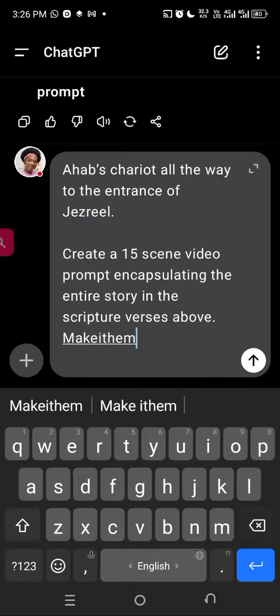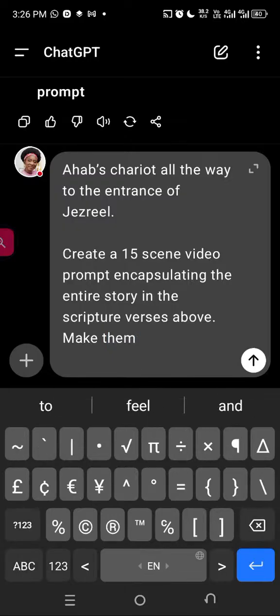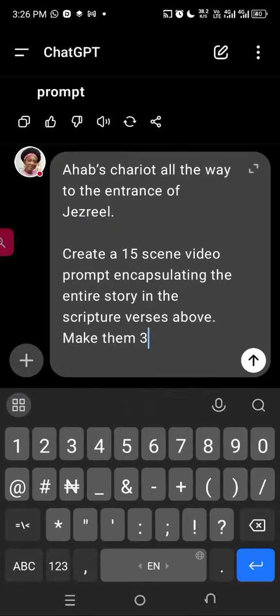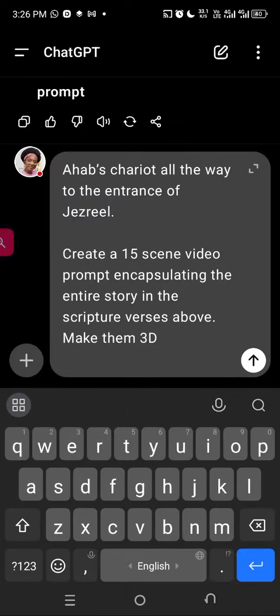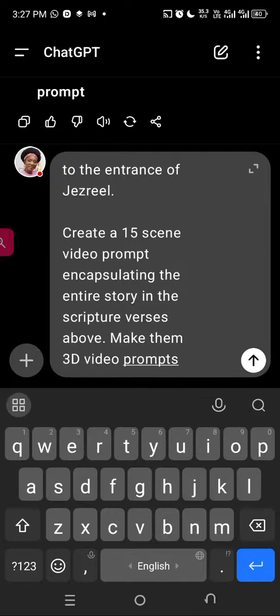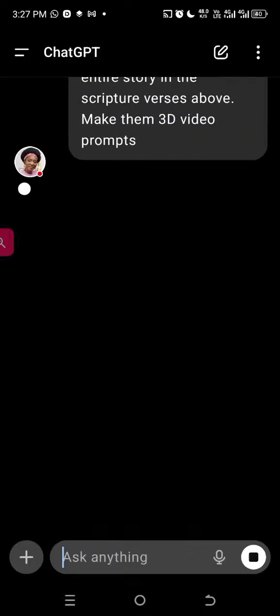Make them 3D video prompts. Okay, so we'll see how this one works out now, so that we can see 3D.